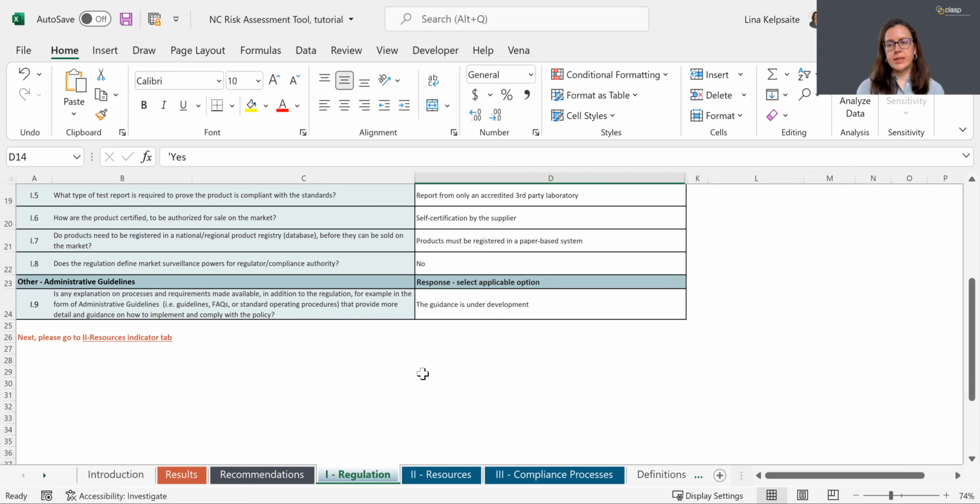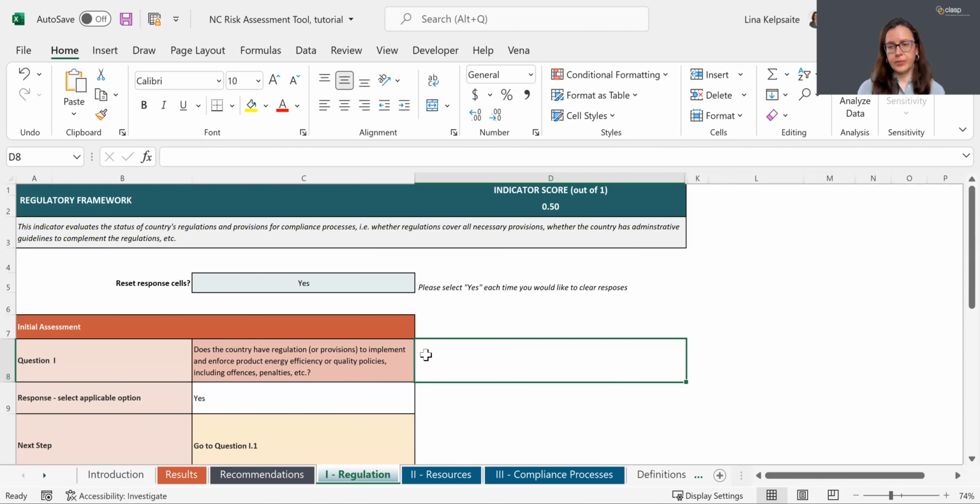Complete the questions under this and other indicators to best of your ability, and select the answers that best reflect your compliance program. At the top here, you can see the score for the regulation indicator. For the fictional country, here, the regulation indicator is 0.5 out of the maximum score of 1.